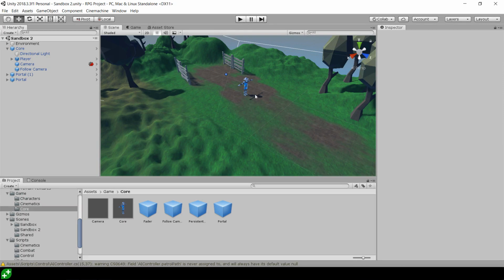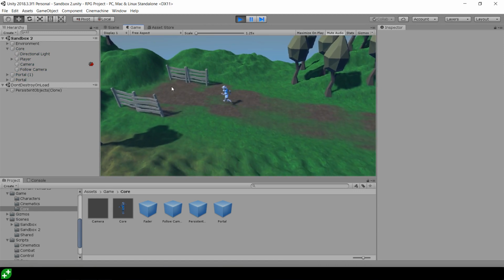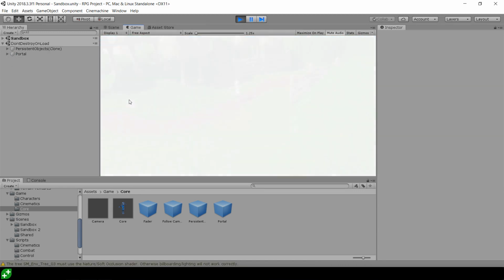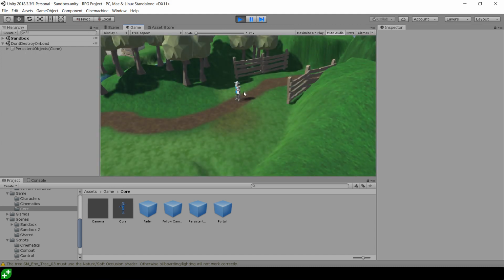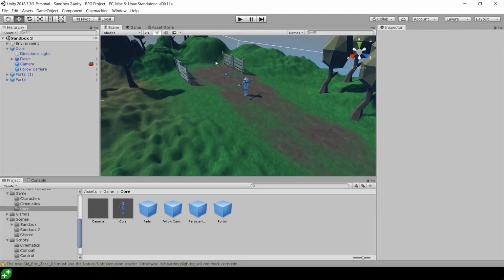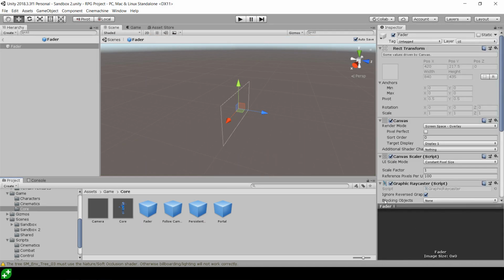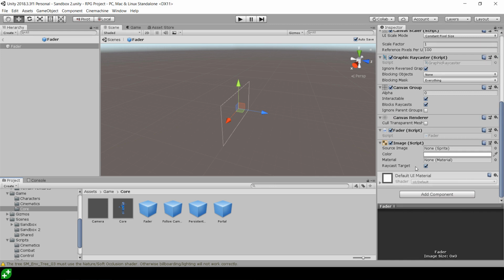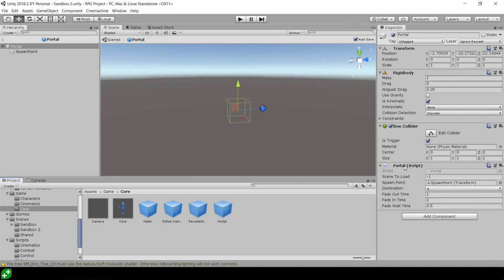So let's go ahead and give this a shot. I'm going to hit play, and there's no fade happening right now. If I go through the portal, it fades down, and fades back up slowly in the new world. Now, this is all configurable. I felt that first fade was a little bit slow. So I'm going to go to the fader prefab and change it for all the instances of the fader. Nope, sorry, I need to go to the portal prefab and change it for all the instances of the portal, because we put our fade times on the portal. So the fade out, I'm going to make 0.5 seconds, really quick. The fade in time, just 1 second long, and the wait time 0.5.